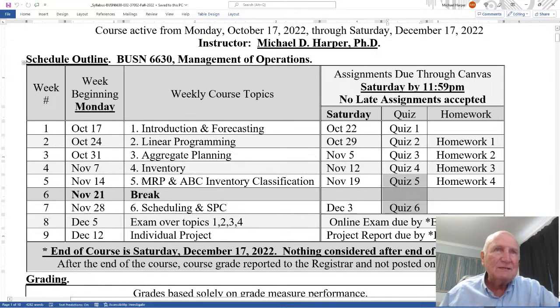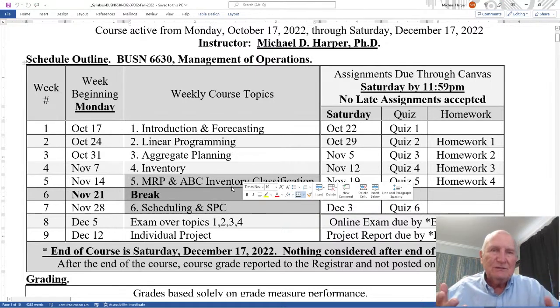Topics 5 and 6 are MRP and ABC classification, scheduling, and statistical process control or quality control charts. I consider those 4 topics extensions to operations. There are a lot of other extensions too, but these are 4 good extensions to show how the foundation of operations can be extended within business.